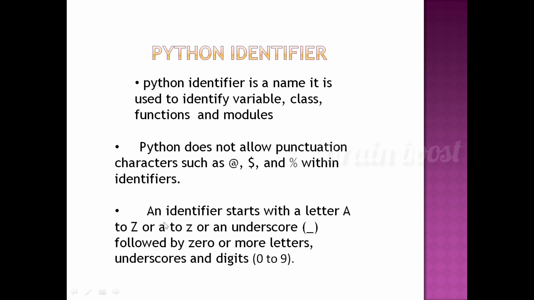An identifier starts with a letter from A to Z or a to z, or an underscore, followed by zero or more letters, underscores and digits. So this is the Python identifier. It is used to identify the variable, class, function and modules.